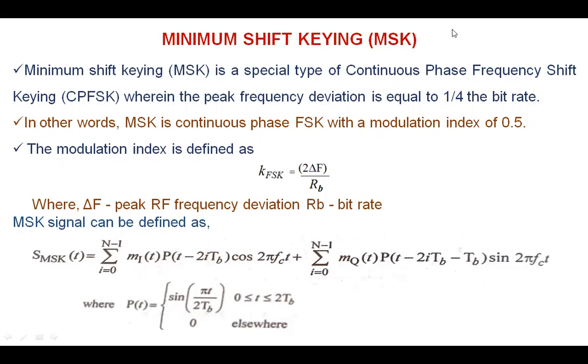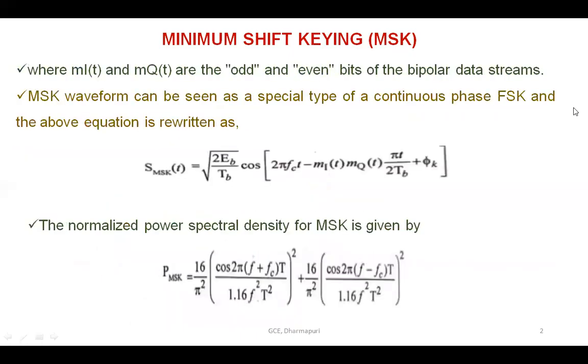The MSK signal can be defined as summation i equal to 0 to n minus 1 of m1(t) into p(t minus 2iT_B) into cos 2 pi f_c t, plus summation i equal to 0 to n minus 1 of m2(t) into p(t minus something) into sine 2 pi f_c t, where m1(t) and m2(t) are the odd and even bits of the bipolar data streams.